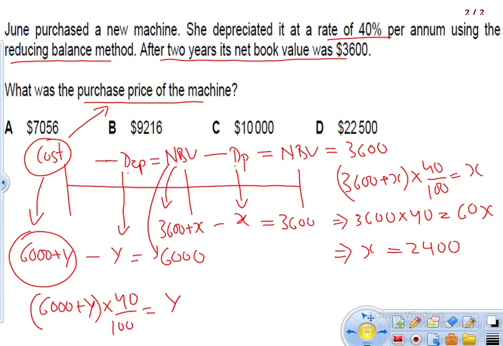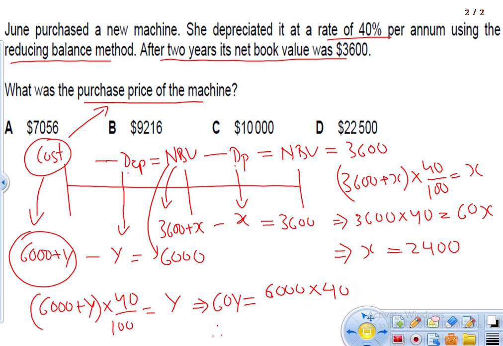The equation is very simple: 60y equals 6000 into 40.